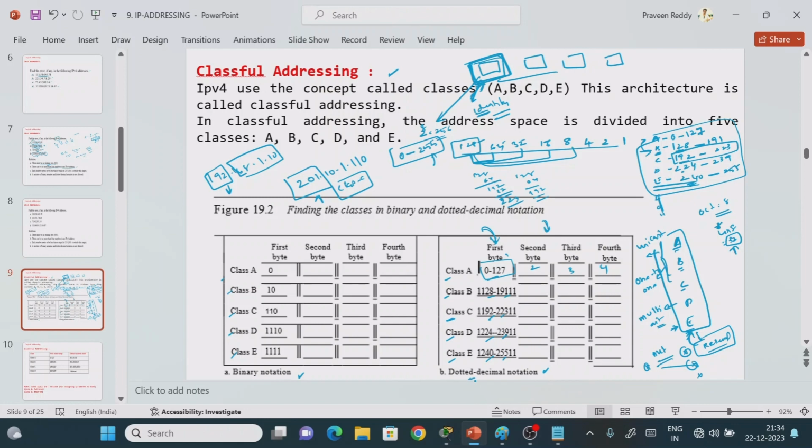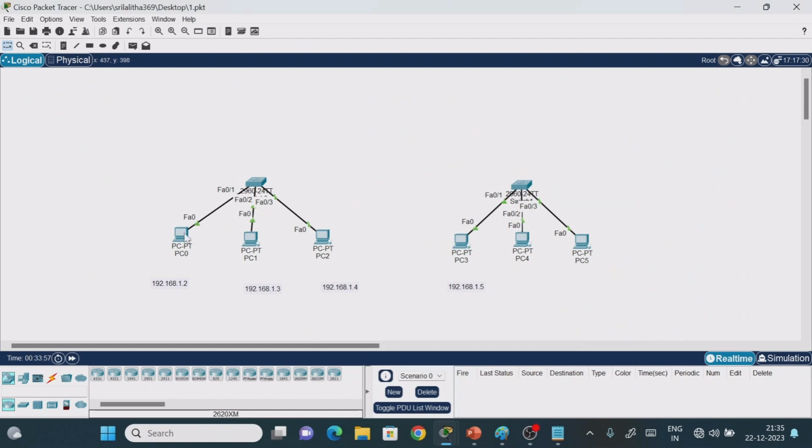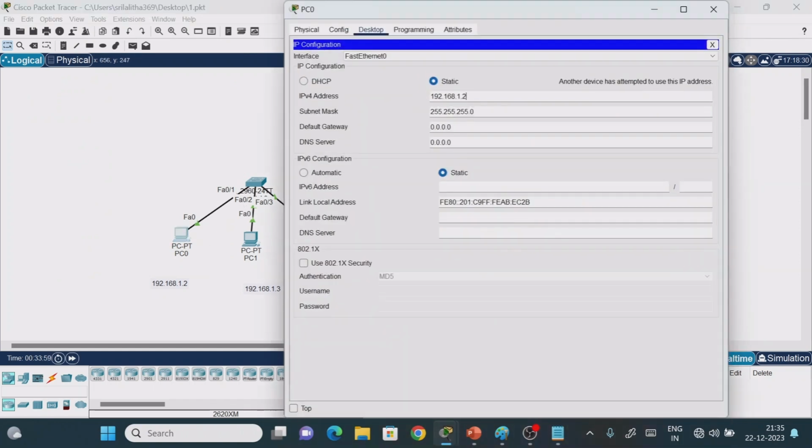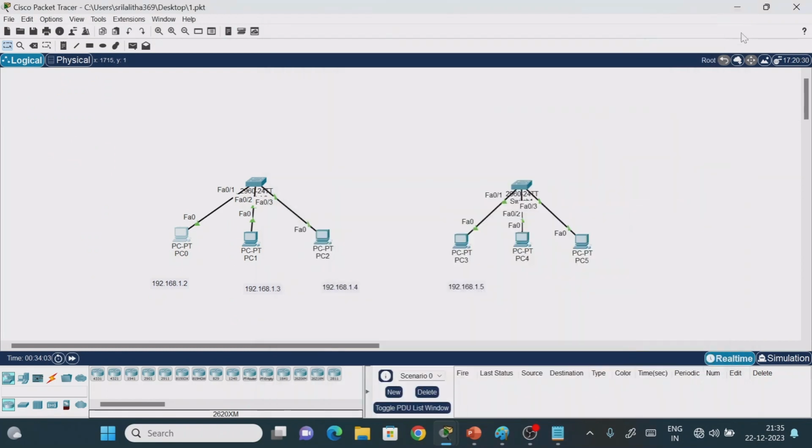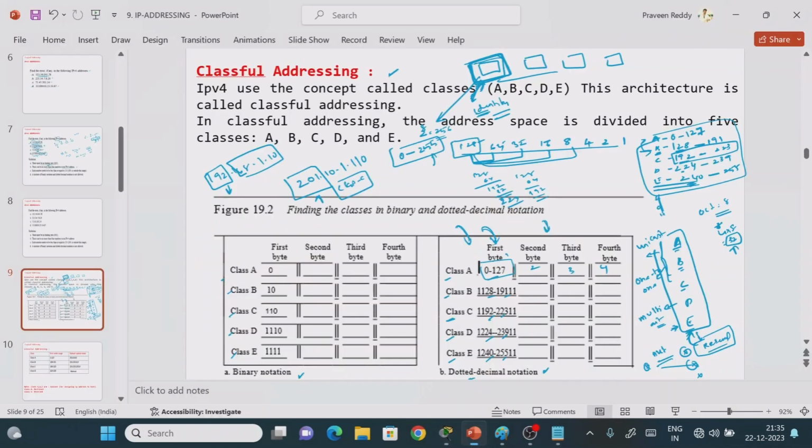But when you are writing, most probably we are not going to write the binary representation. In real time we write only in dotted decimal notation. If you see here, I am giving the representation only in dotted decimal, not in binary notation. So we don't need to invest much time on the binary notation.